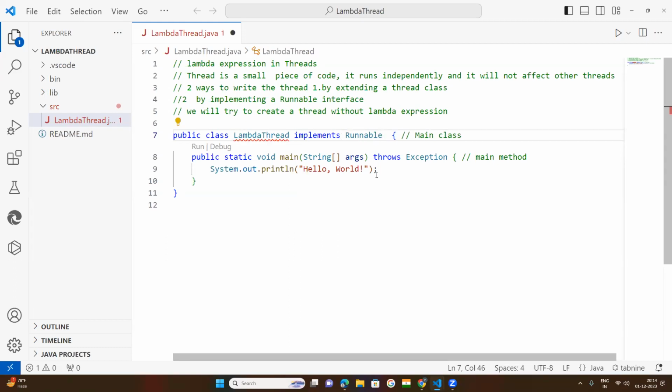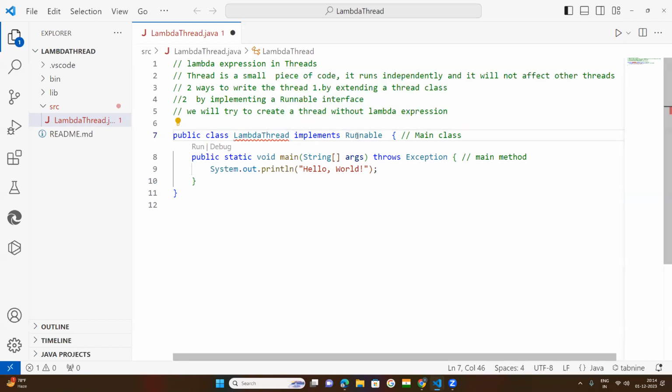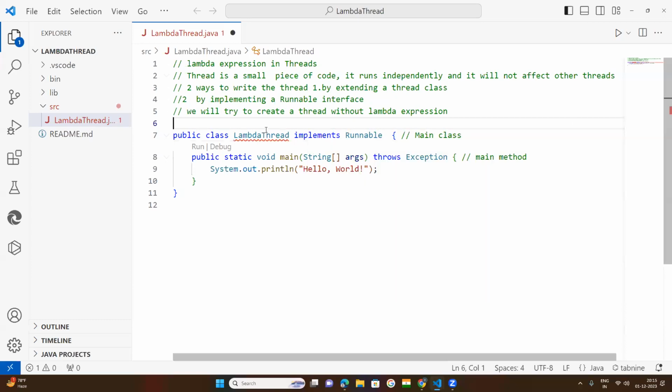Now try to understand this. This main class implements the runnable interface. As I told you, there are two ways to create the thread: one is by extending a thread class, the other by implementing a runnable interface. So now I want to use the runnable interface to create the thread without lambda expression. After that, I will implement the lambda expression. That is today's class.